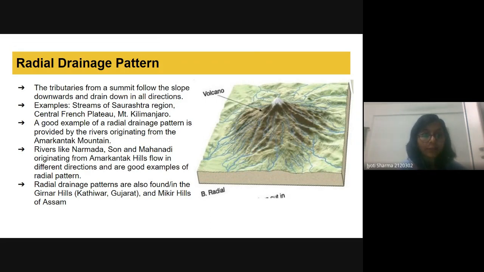The streams of the Saurashtra region, the Central French plateau, and Mount Kilimanjaro are examples of this. A good example is the Amarkantak mountains, where we have the radial pattern. Rivers like Narmada, Son, and Mahanadi, originating from the Amarkantak heights and flowing in different directions, are good examples of the radial pattern. These can also be found in the Girnar Hills and the Mikir Hills of Assam.